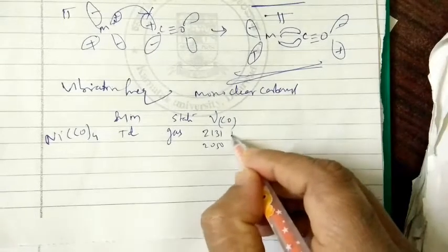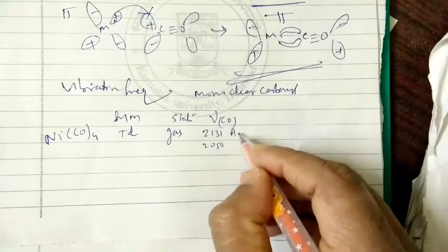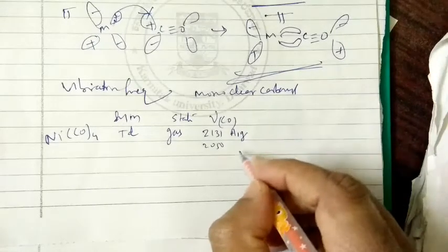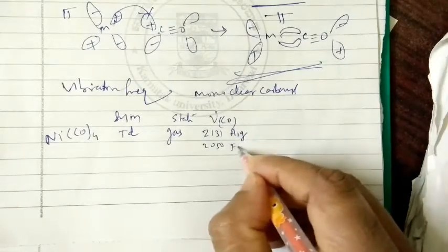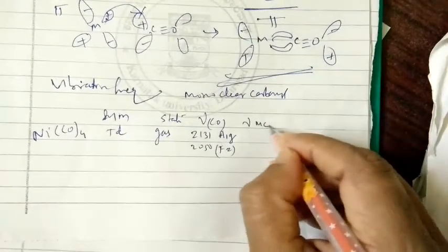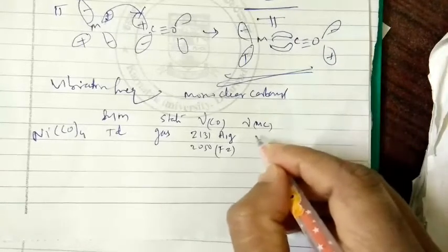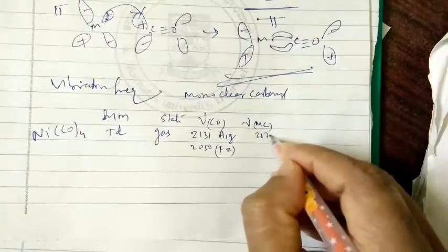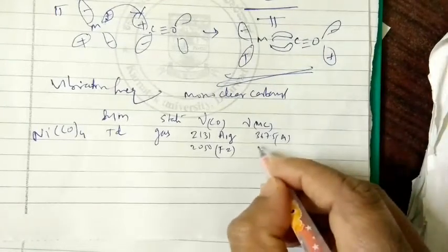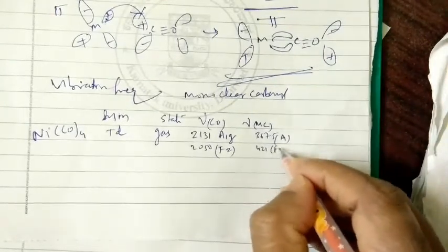This 2131 is shown by the orbital that is A1, molecular orbital A1, and 2057 will be shown by F2 orbitals. Similarly, nu of MC, metal to carbon, so you can see here, 367.5 of A1, and 421 of F2.